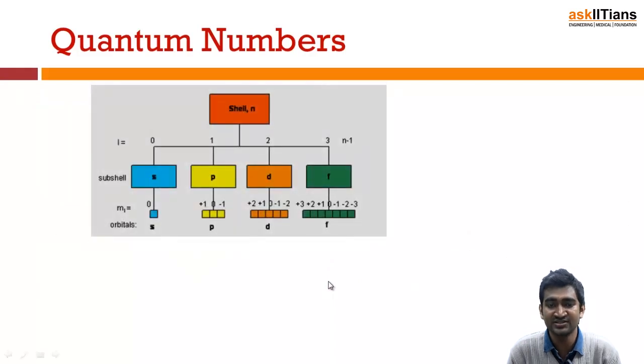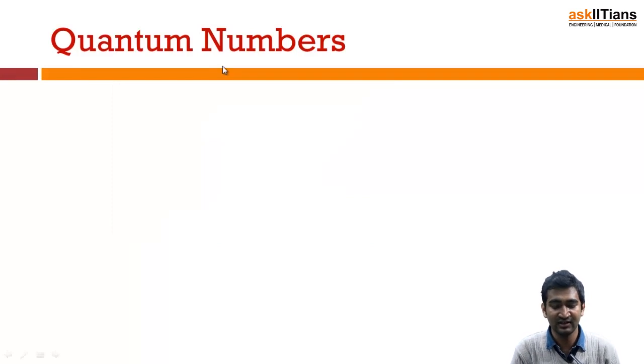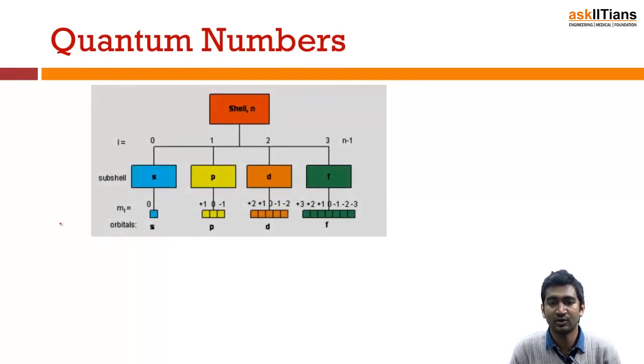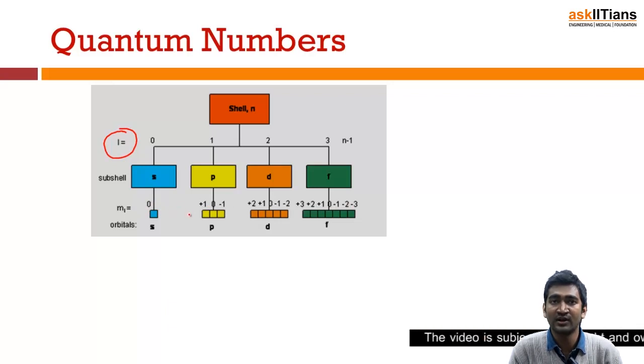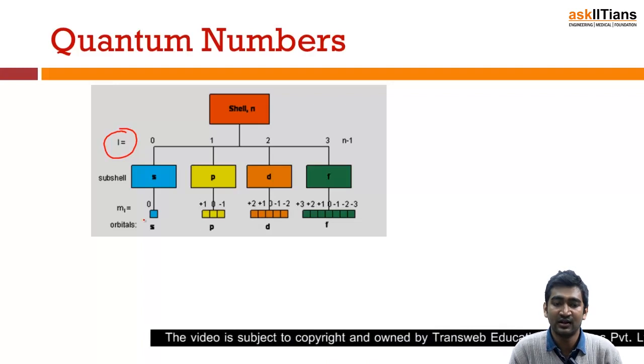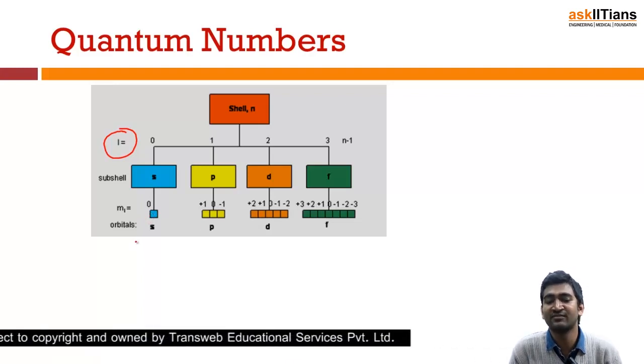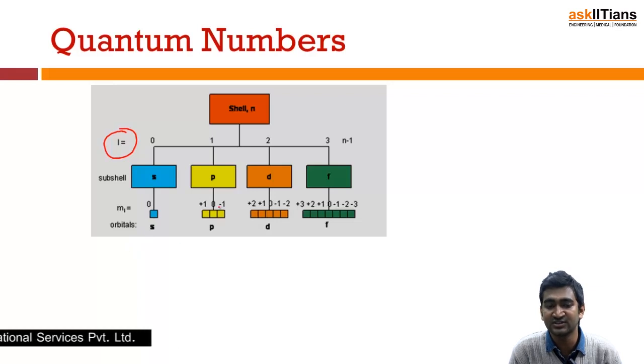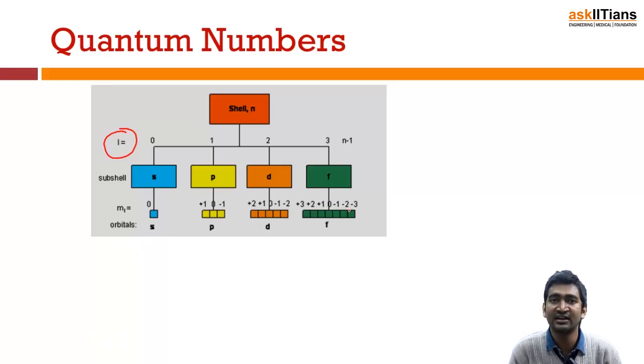So this is the whole story, guys. You have a shell, and depending upon it, I can have the L value, which will tell me the subshells, and I will get the M value, which will tell me what orbitals are there in that subshell, and after that I will have the spin value also. When I fill the electrons in these orbitals, I will either fill in a clockwise way or an anti-clockwise way. That will be decided by the spin value.